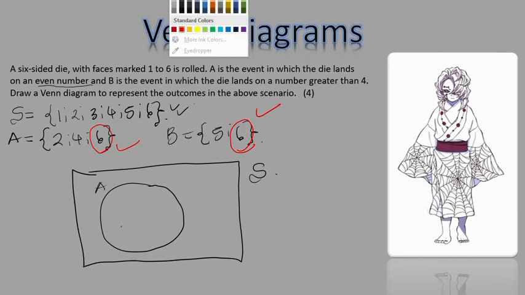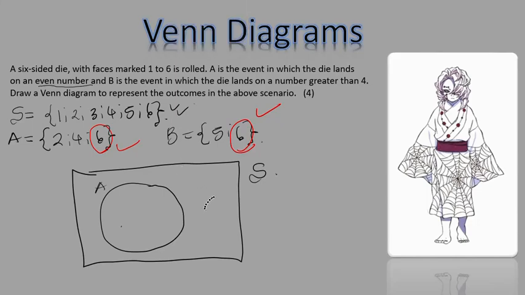It means these two events must share an outcome, because we can only have one 6 on a die. So I put this circle so that it overlaps the circle of event A. This is event B. Then you start with the intersection, something these two events share. Because this event has 6 and this event has 6, we write 6 here at the intersection. That's what we call the intersection, the point where event A and event B meet. Afterwards, you go to items that are only in event A and write them in the part that is only about A. So you write 2 here and 4 here.